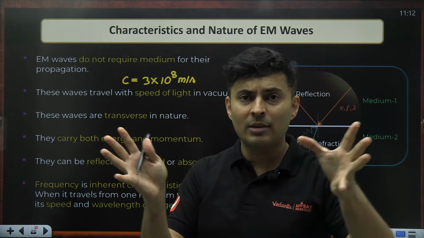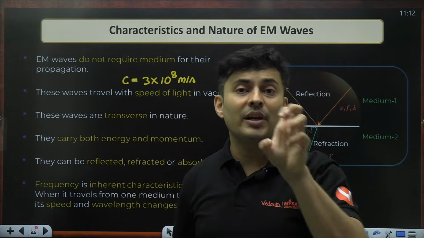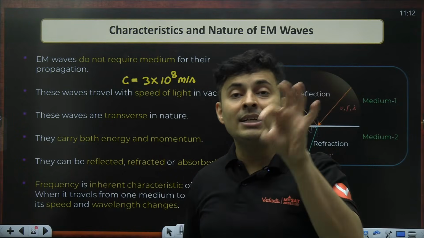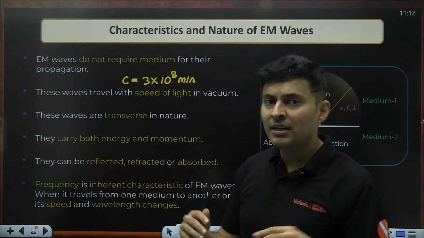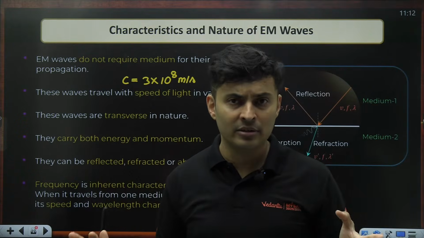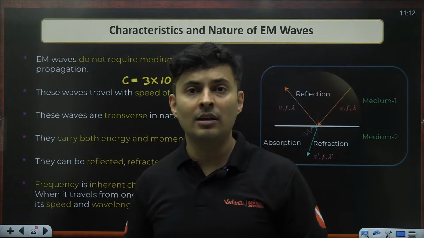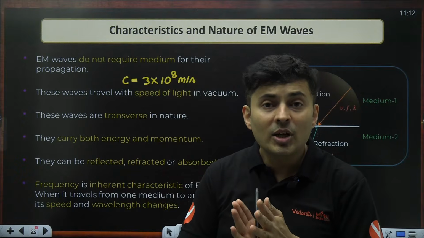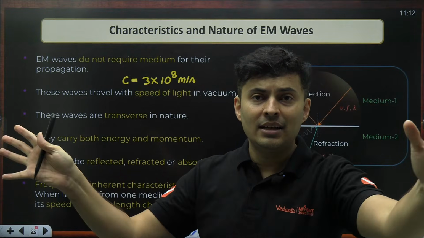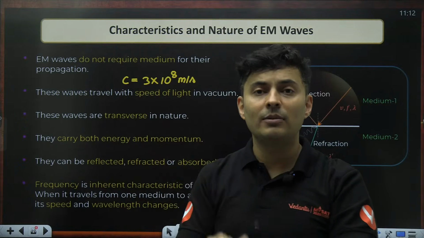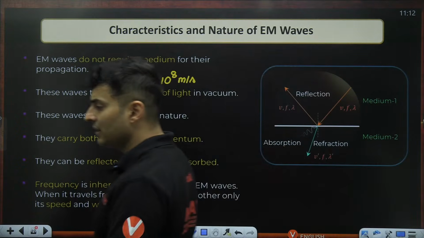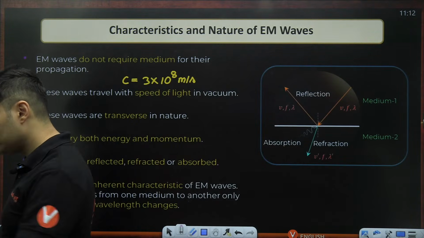One thing is that the energy is not confined to a particular region. The energy will slowly keep on expanding, so the energy per unit area will reduce, so the intensity of the light reduces. So if you are asking me whether energy is lost while traveling, the answer is no. But intensity is generally lost, and the reason for that is because the light will spread. And once the light spreads, the energy per unit area will be reduced. So intensity reduces, not the energy.